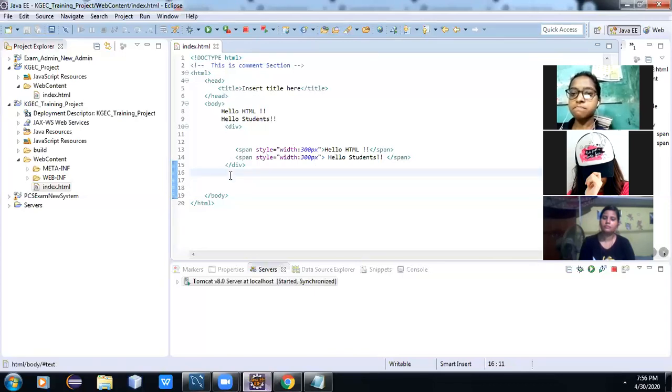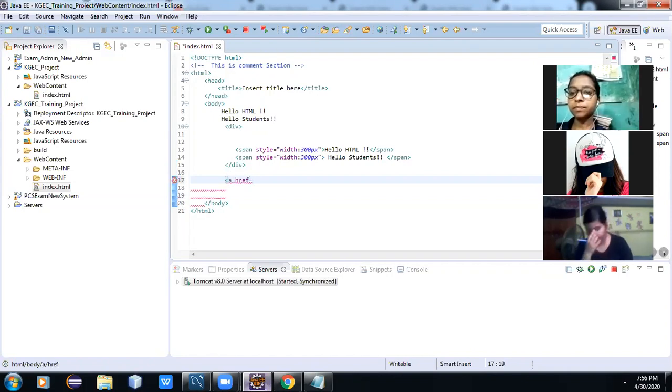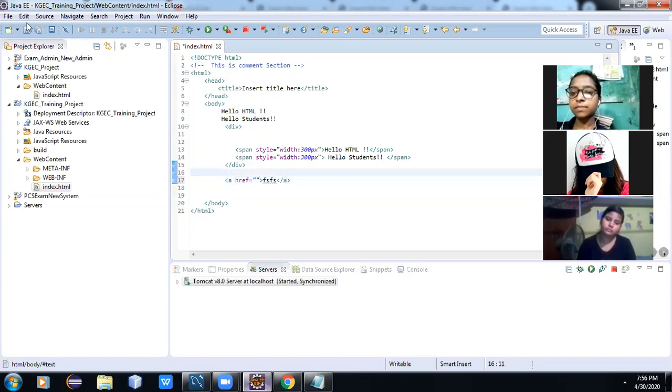Next, we need to learn the anchor tag. Okay, you are already familiar with it, I think. Yes, sir. It is the anchor tag with href. You can dictate with me, so it will be helpful. Actually, it will be much faster. If we write anything, then it becomes a hyperlink.